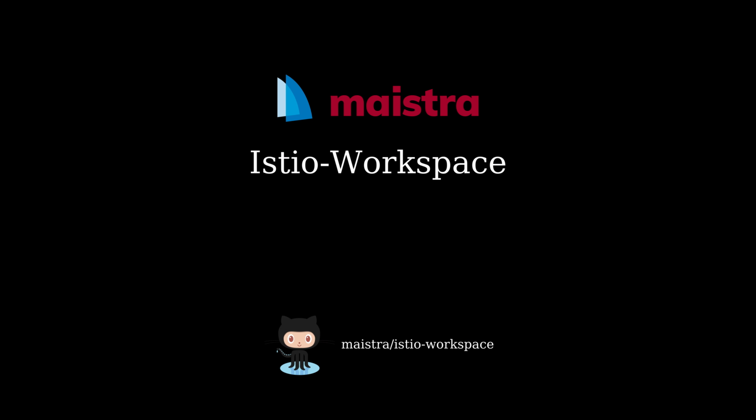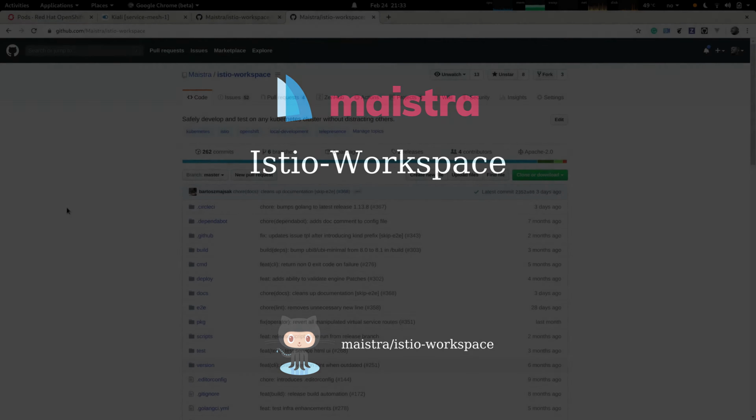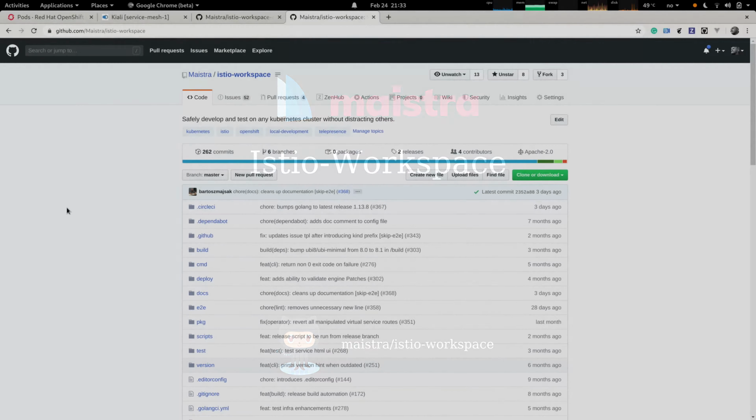I'm going to demo a project called Istio-Workspaces. The goal of the project is to enable developers to safely develop their services in a production environment running on top of Kubernetes or OpenShift without causing harm to the user.